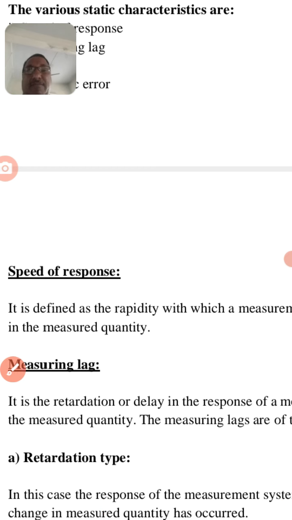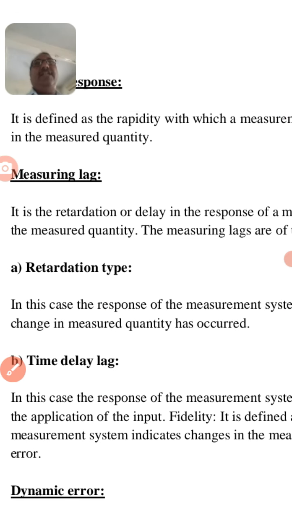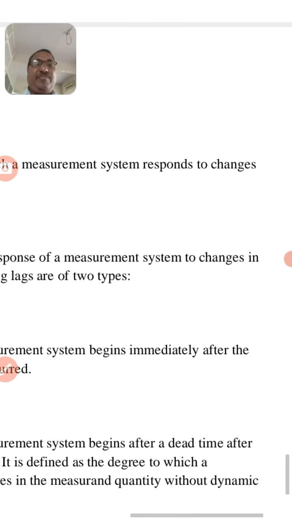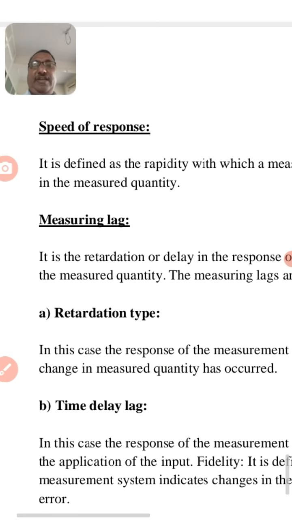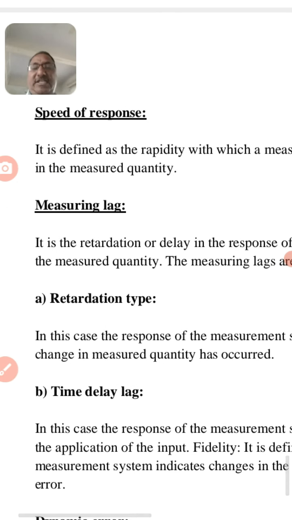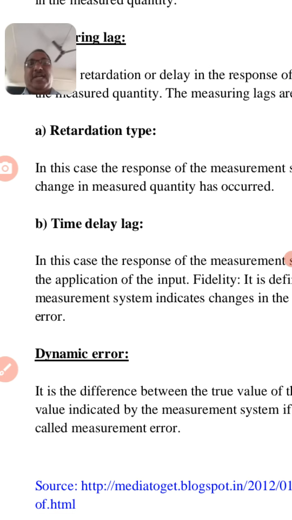Then measuring lag is the retardation or delay in the response of the measurement system to changes in the measured quantity. The measuring lags are of 2 types, retardation type and time delay lag. That means if we are connecting continuous input at the input side, but your instrument does not respond immediately and responds after a certain time period, that is called retardation lag, or also time delay lag.